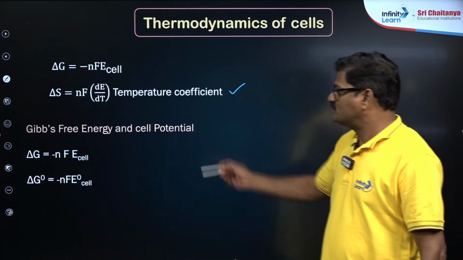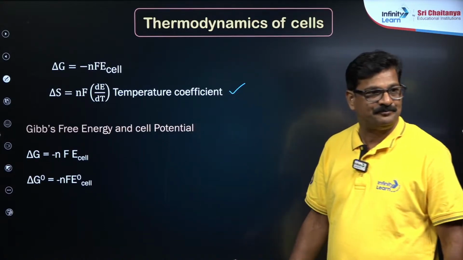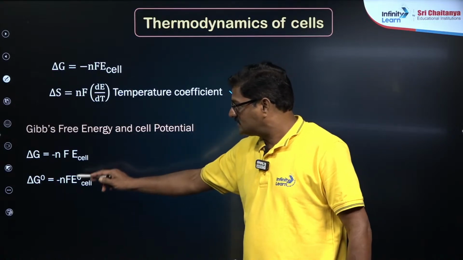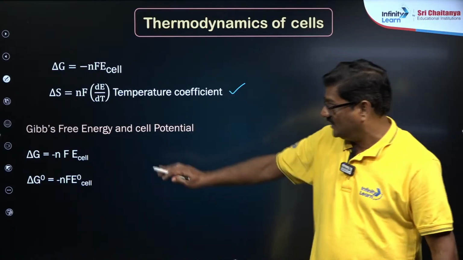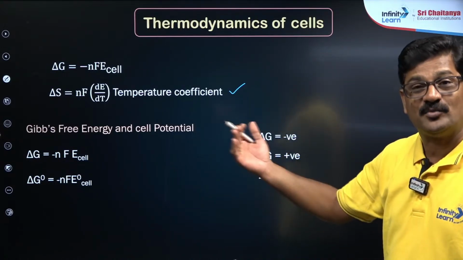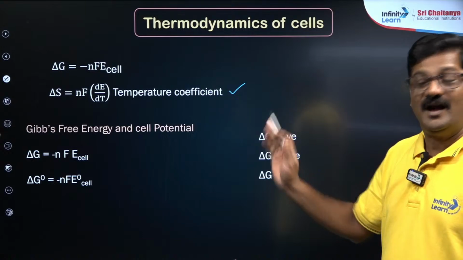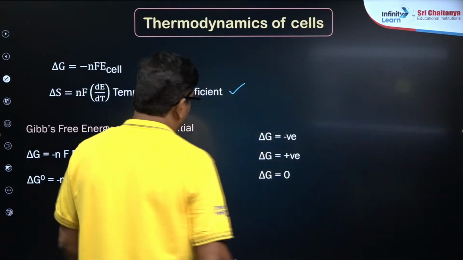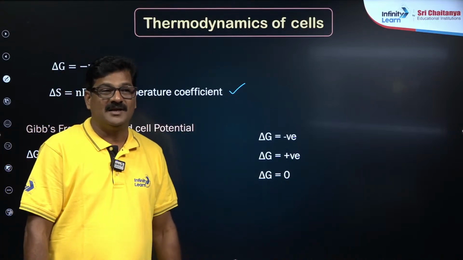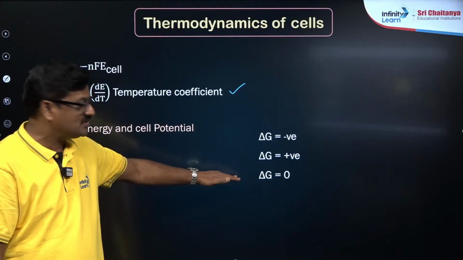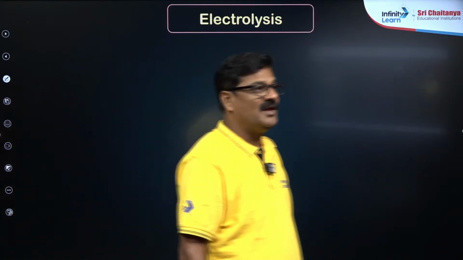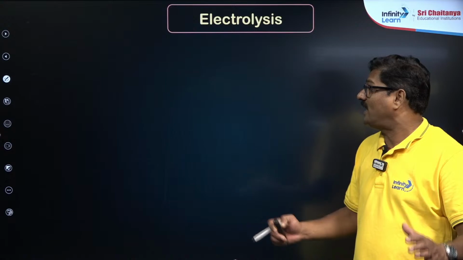And also Gibbs free energy and cell potential. Delta G is equal to minus nFE, we know that. Delta G naught is equal to minus nF E naught at the standard states. If the reaction is spontaneous, delta G is negative and the electrode potential is positive. If the reaction is not spontaneous, delta G is positive and E naught is negative. If the cell is at equilibrium, delta G is 0 and the E naught value is 0. So like that, various connecting parameters are there.